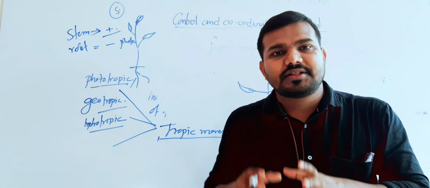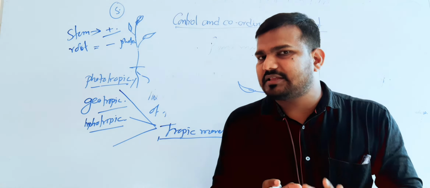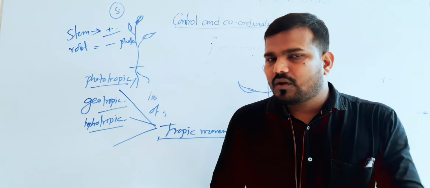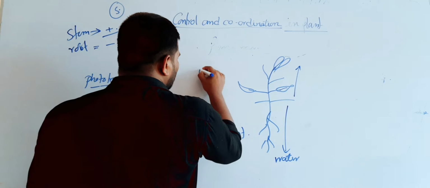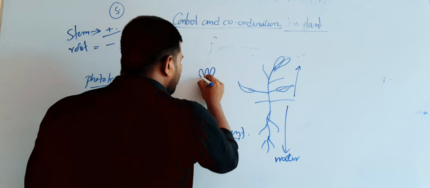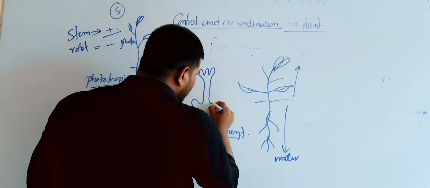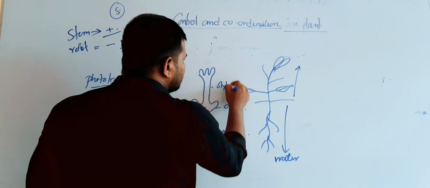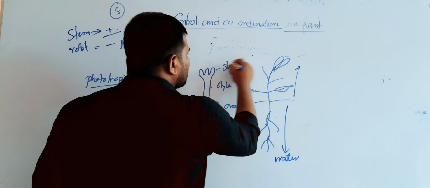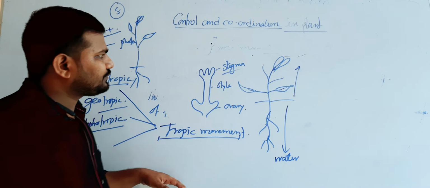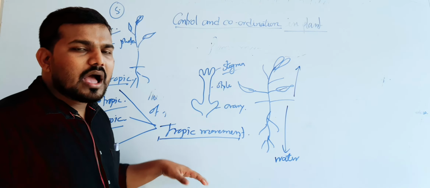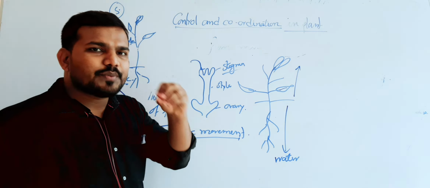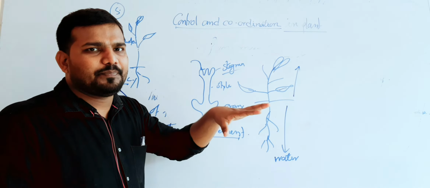Chemo means chemical. The directional movement of the plant for a chemical substance is known as a chemotropic movement. Now, after the pollination, suppose we draw the diagram of a female portion of a flower. These are the ovary, style, stigma. After the pollination, the pollen grains will be attached to the stigma, or pollination means transfer of the pollen grains from anther to the stigma.